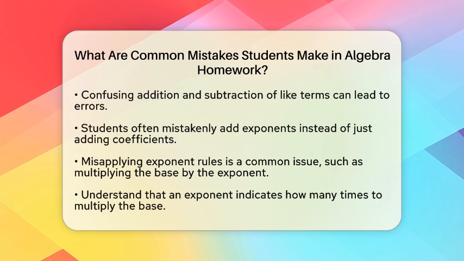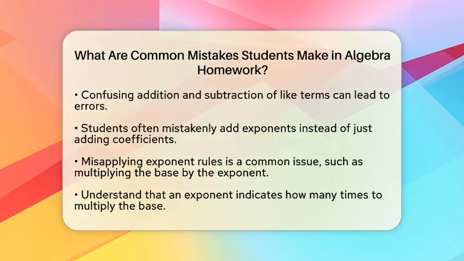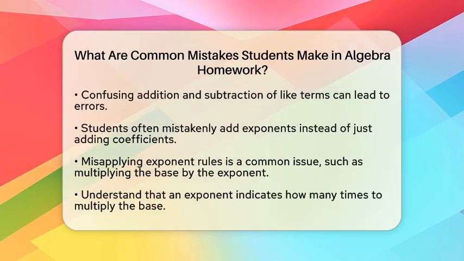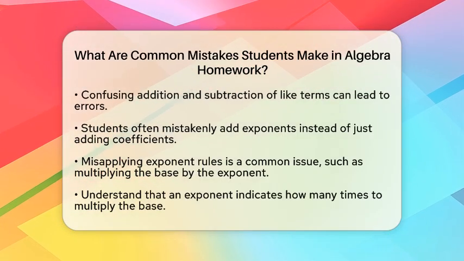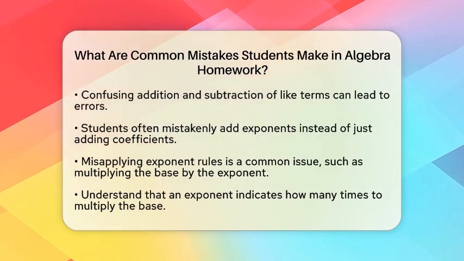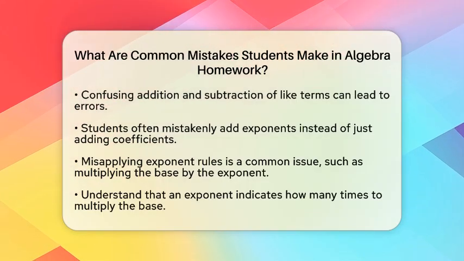Confusing addition and subtraction of like terms is also common. Students often add coefficients correctly but mistakenly add exponents. For example, 3x squared plus 4x squared should equal 7x squared, not 7x to the fourth power. Keep in mind that exponents are not added when combining terms.